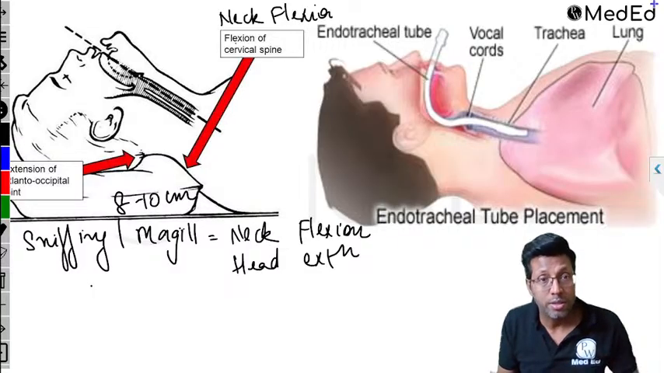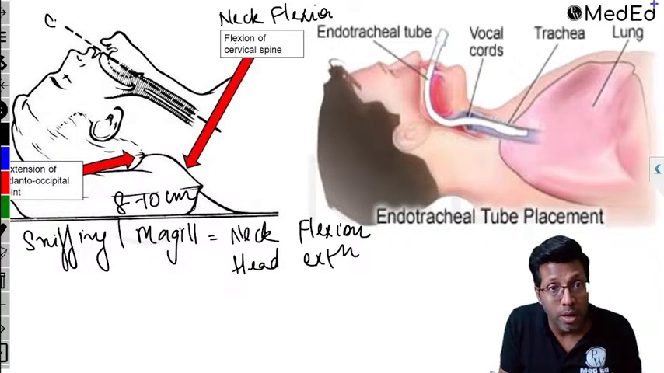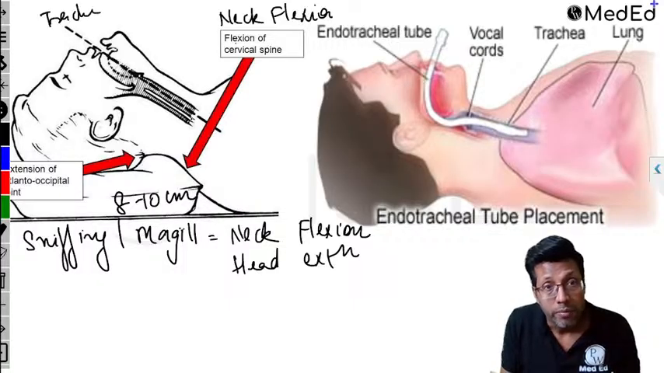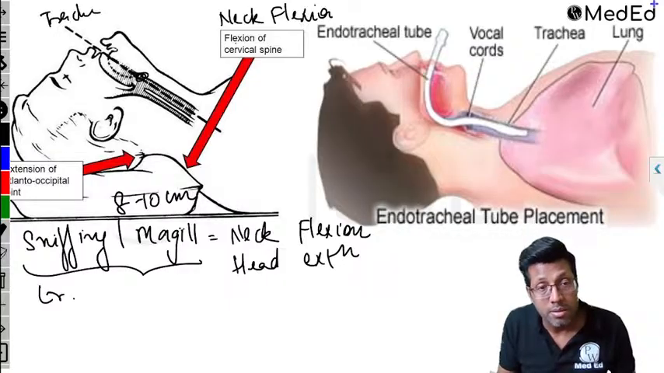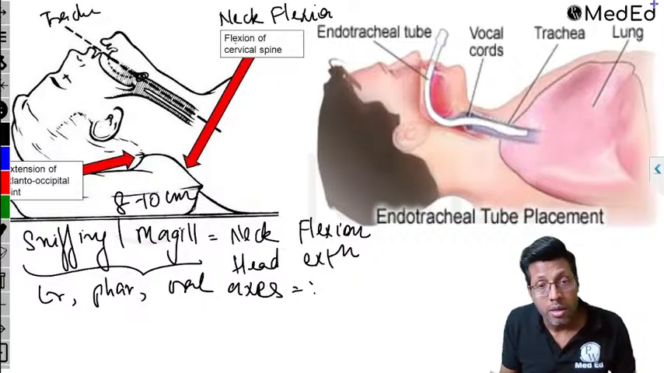What happens in this position is that three axes come in one line: the oral axis, the laryngeal axis, and the tracheal axis. So again, our question comes in the exam: what happens in this position? You get the three axes coming in one line: the laryngeal axis, the pharyngeal axis, and the oral axis. All the axes come in one line, and because of which it eases the laryngoscopic view.